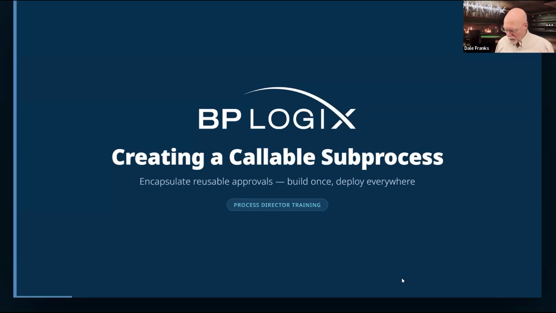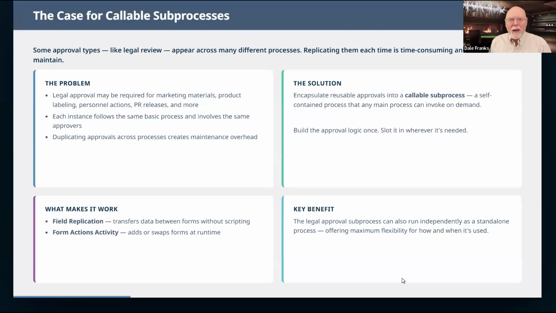So in order to do this, there are a couple of things that we need to discuss. First of all, let's talk about what the problem itself is. There are some approvals that you go through based on your organization that are going to apply to many different processes. So for us today in this particular example, we're going to take a legal approval.